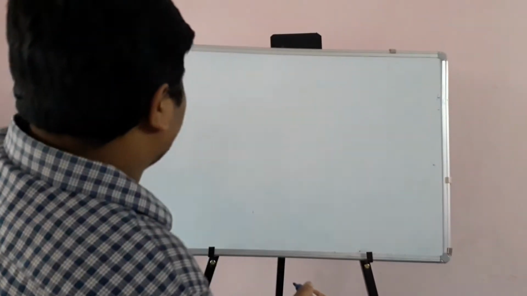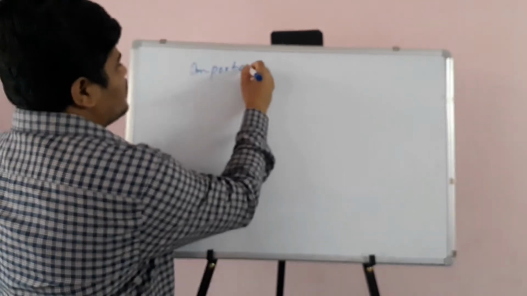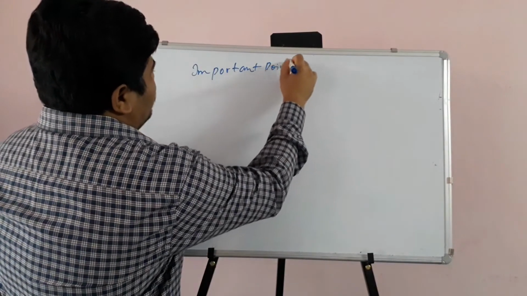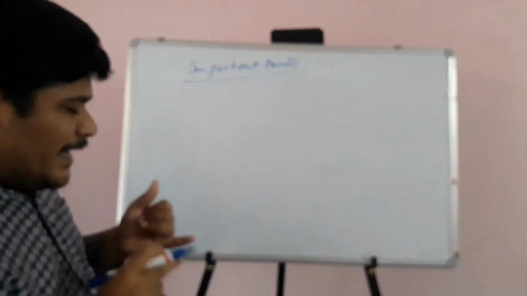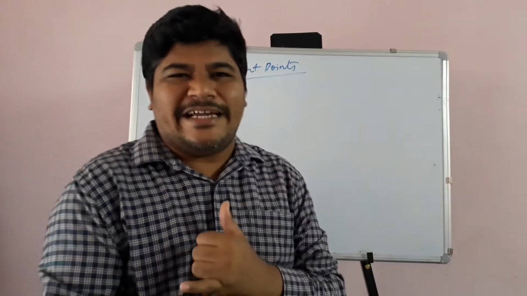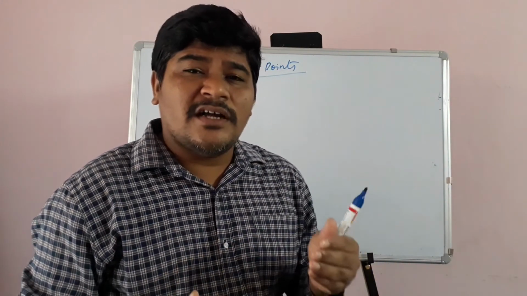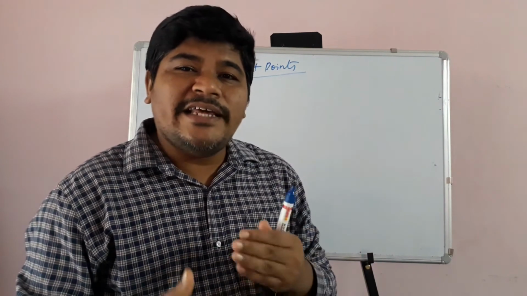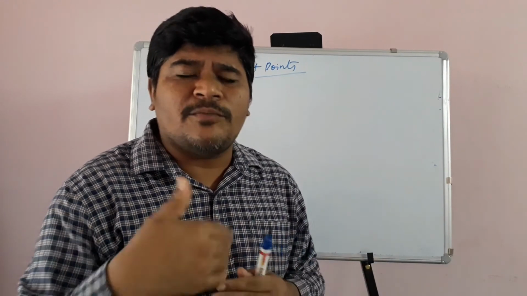In a triangle, sine A and cosecant A are reciprocals of each other. What is a reciprocal? Whenever we multiply two numbers or two expressions and get 1, each is called the reciprocal of the other. Suppose A into 1 by A is equal to what? 1. So A is the reciprocal of 1 by A.